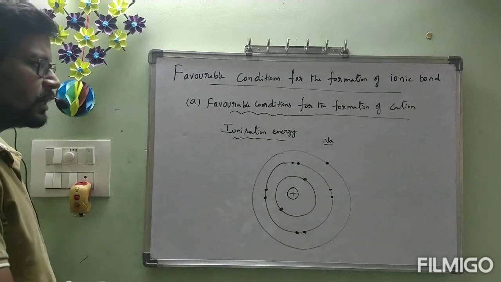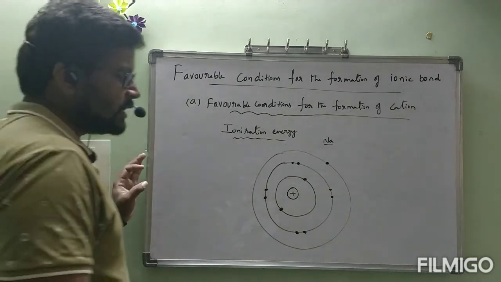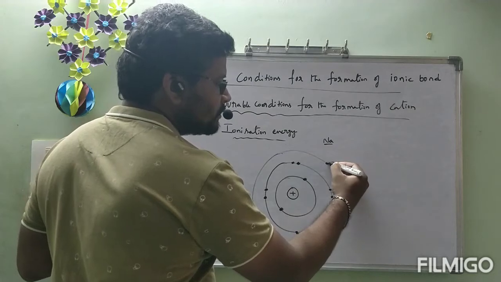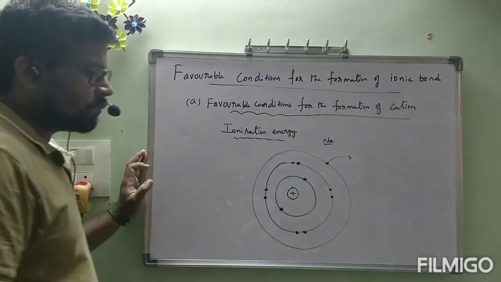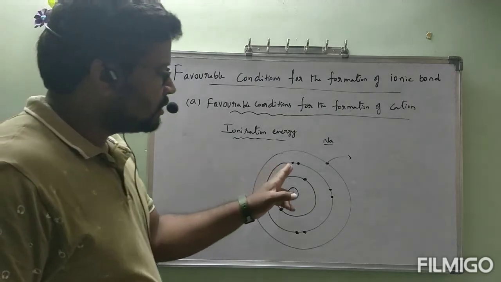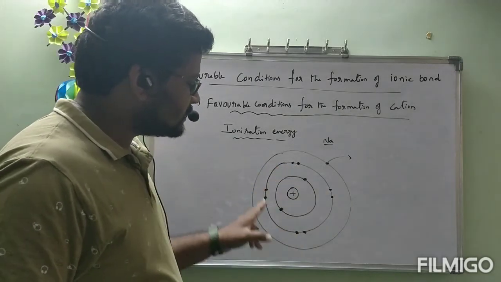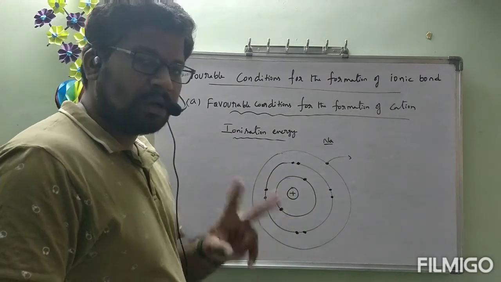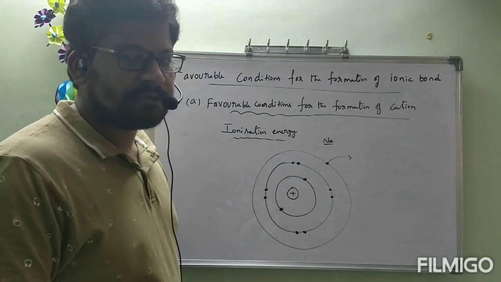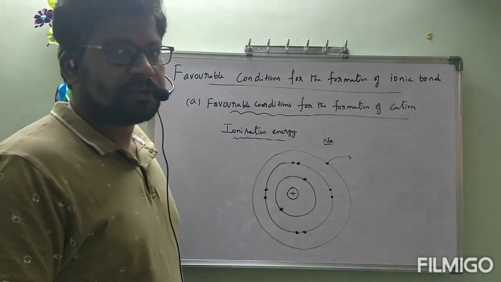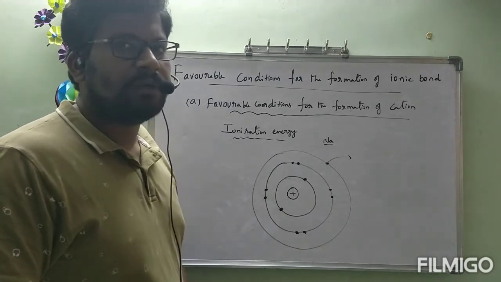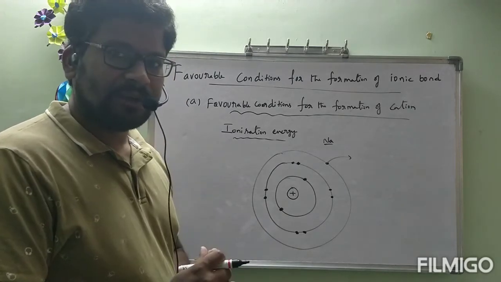Now coming to this ionization energy. See all of you, what did we say? The sodium wants to lose the electron. If it loses the electron, the second shell has 8 electrons and the first shell has 2. Totally it contains neon configuration. So it will be more stable. Na plus will be more stable when compared to sodium. That's why sodium immediately wants to lose the electron and be converted to Na plus.